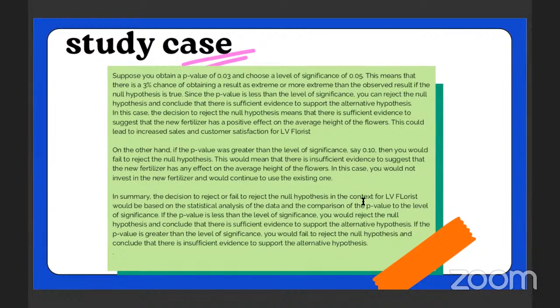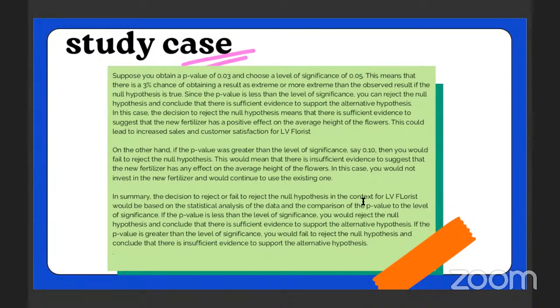On the other hand, if the p-value was greater than the level of significance, say 0.10, then you would fail to reject the null hypothesis. This would mean that there is insufficient evidence to suggest that the new fertilizer has any effect on the average height of the flowers. In this case, you would not invest in the new fertilizer and would continue to use the existing one.